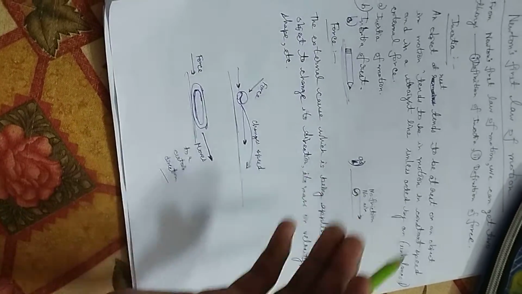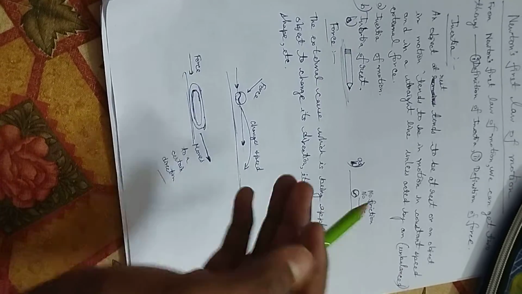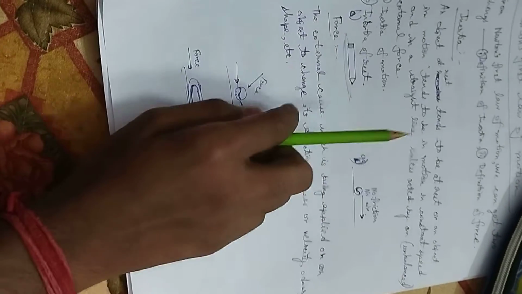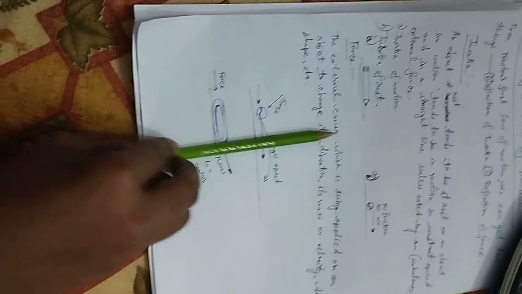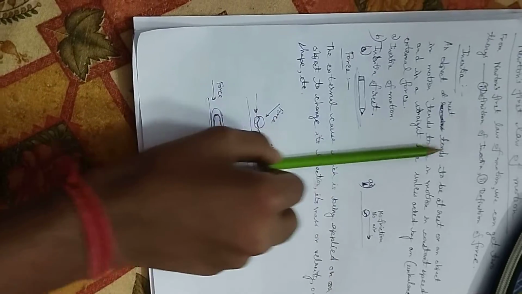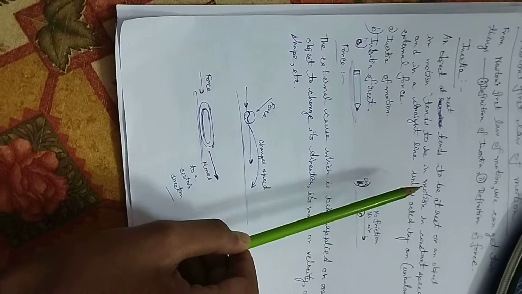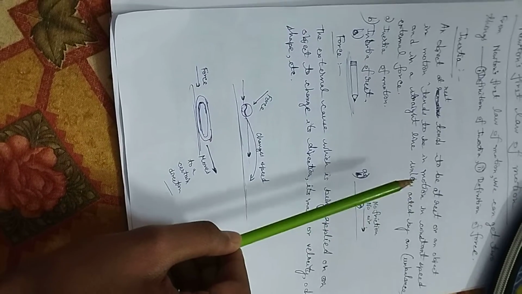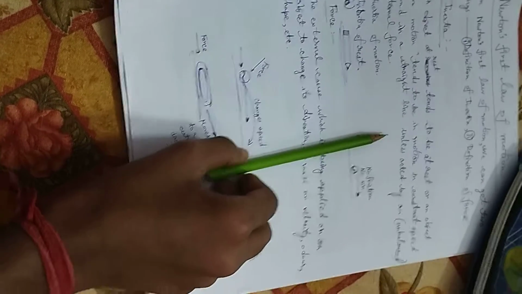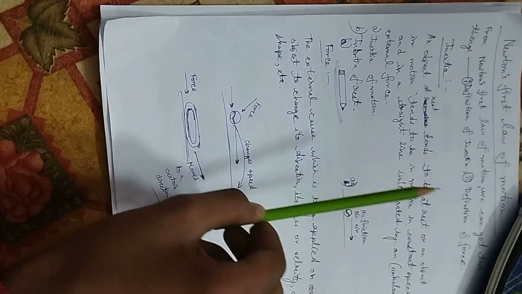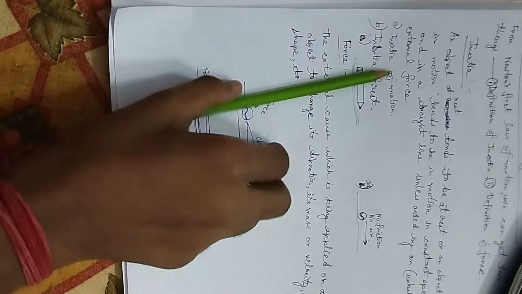So that proves the inertia of motion. Because of friction and air, a substance stops. These are the two main things that stop an object from moving.